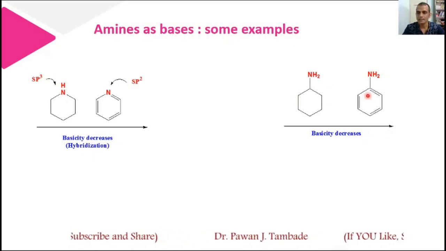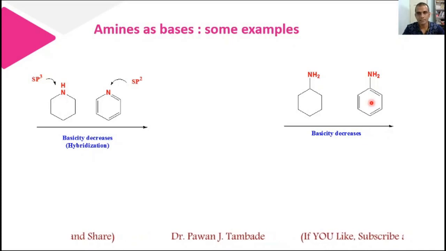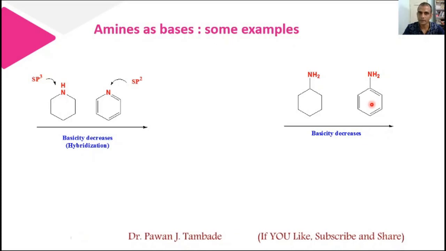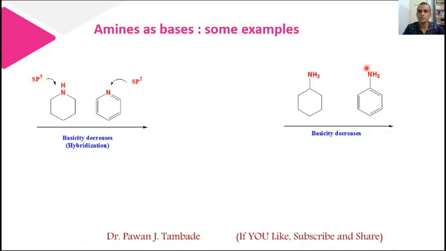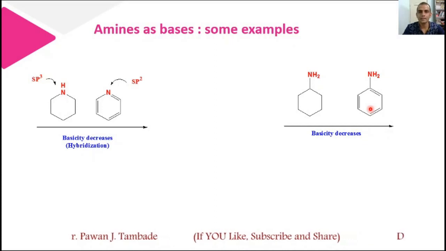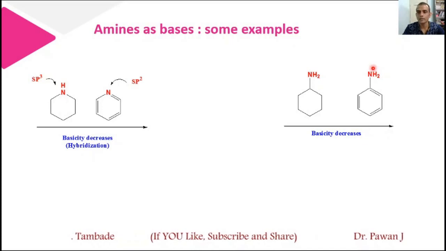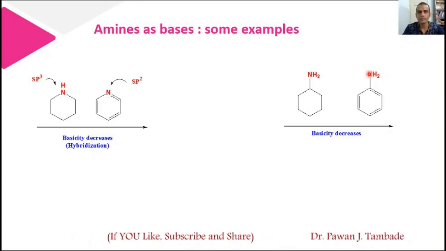In the case of aniline, this nitrogen is directly attached to an aromatic system, and this aromatic system will show resonance effect. The lone pair of electrons located on nitrogen is delocalized in the aromatic system. So all the time that lone pair of electrons is not completely available with nitrogen, and nitrogen is not able to donate that lone pair freely.